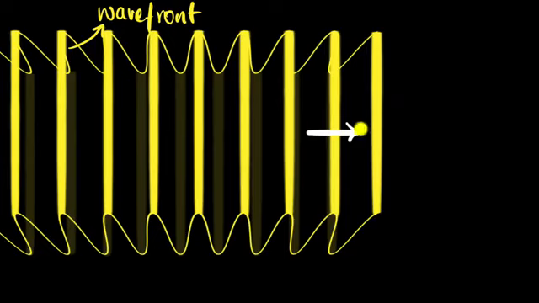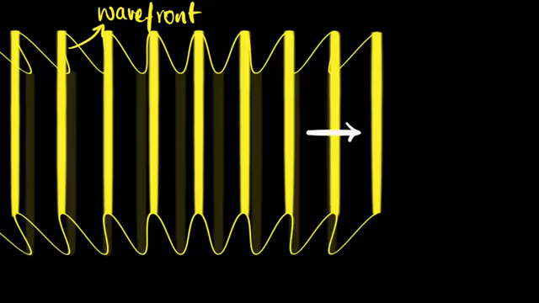And over here we see these wavefronts to be parallel and straight. But that need not be true. Wavefronts can have different shapes. But what's important for us is that the direction in which the wave travels will always be perpendicular to the wavefront. You can see that over here, right?